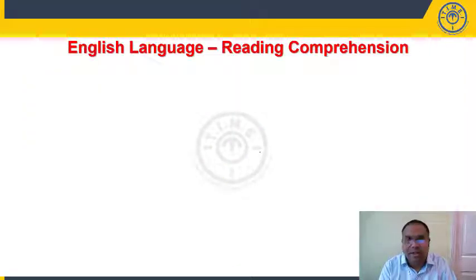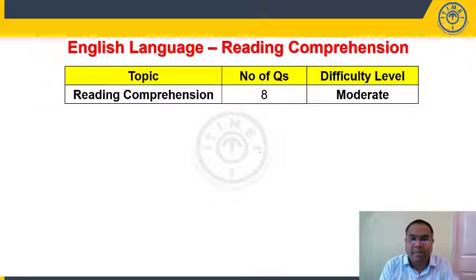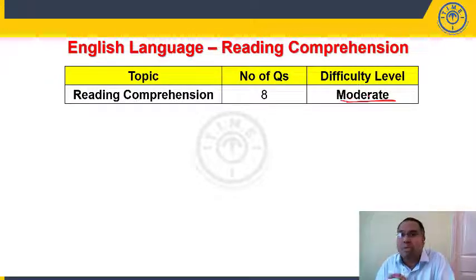Okay, let us look at the analysis or the details of your reading comprehension. Reading comprehension, you have 8 questions. Difficulty level is moderate. The reason for giving you moderate level of difficulty is the passage is a little difficult to comprehend, a little difficult to understand. The words, the terms or terminology given in the passage made students feel the passage to be moderate.